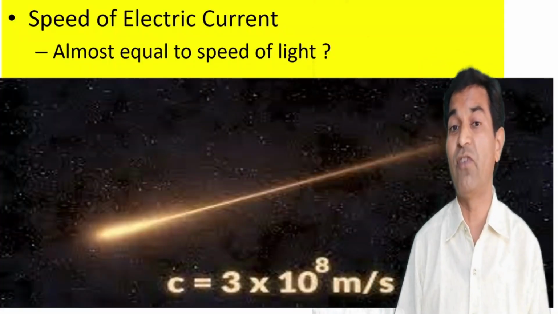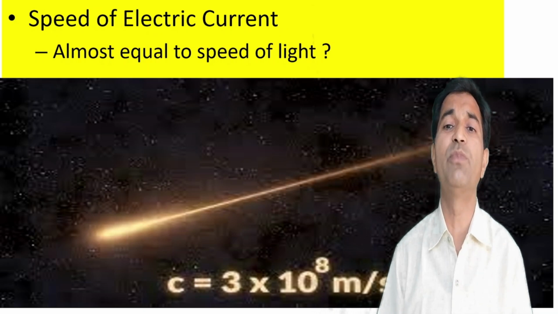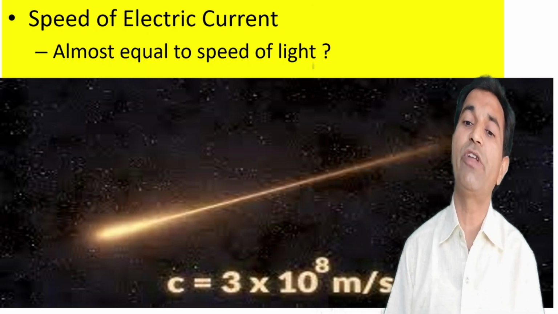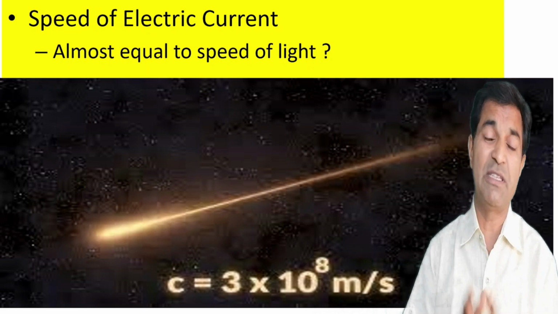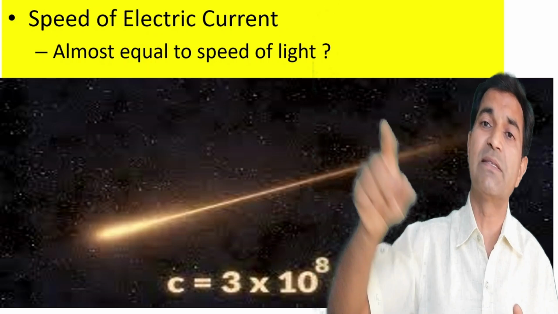Now what is the speed of electric current? Actually it is as good as equivalent to the speed of light, that is 3 × 10^8 meter per second, meaning 3 lakh kilometres per second; electrons also move at this speed.